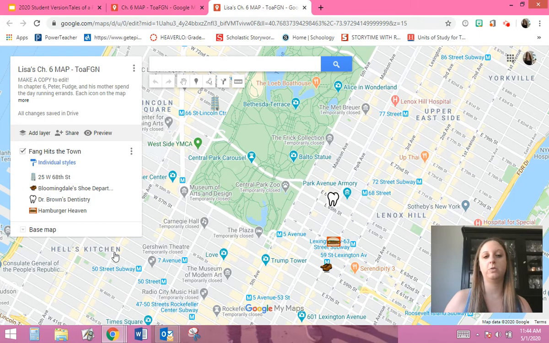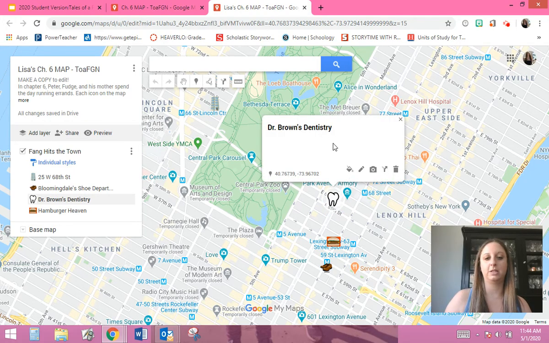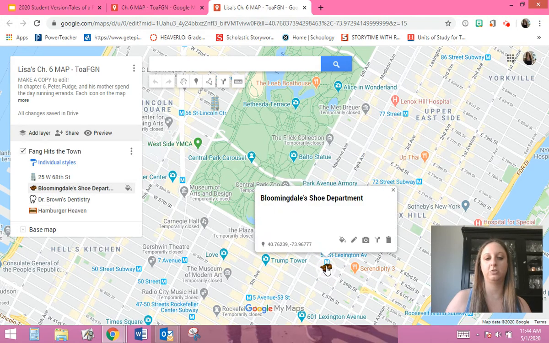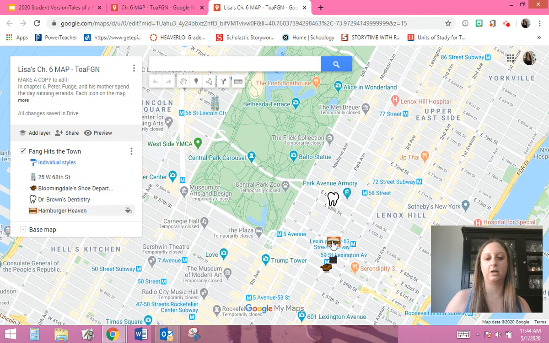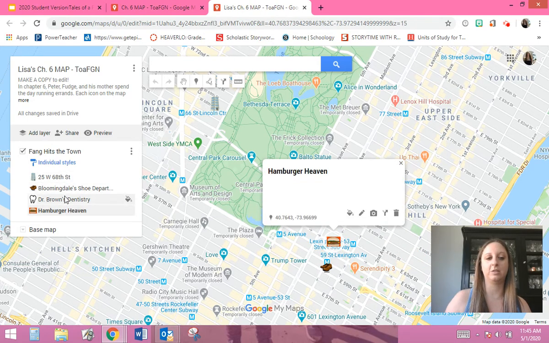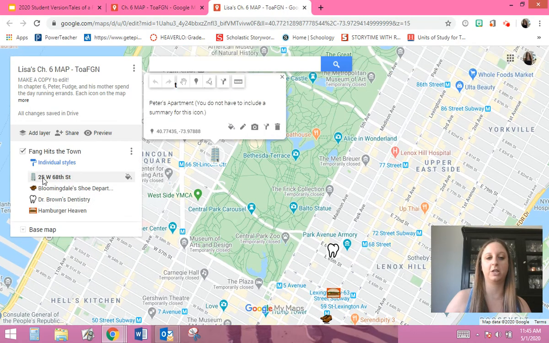All right, so what you can do now is you can see that there are three stops. The first stop is Mr. Brown's dentist. The second stop was Bloomingdale's to get the shoes. And the third stop was Hamburger Heaven. The stops are also here, and this one right here is their house. It says Peter's apartment. You don't have to include a summary for this one. They started at their apartment, then they went to the dentist, shoes, and lunch. You can do them in any order.